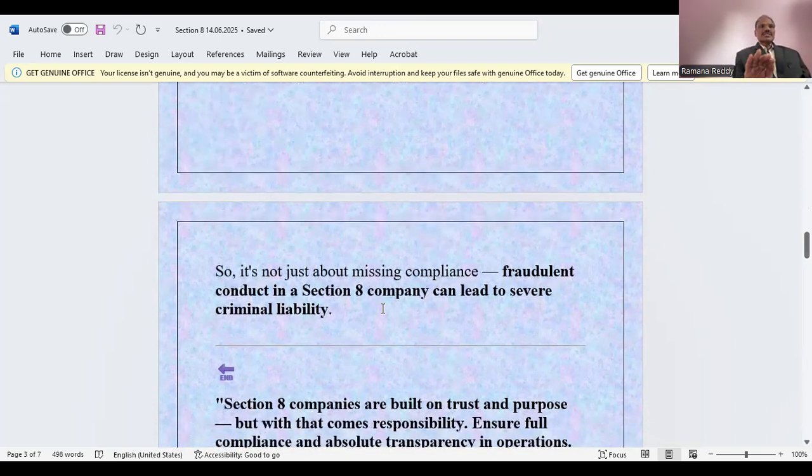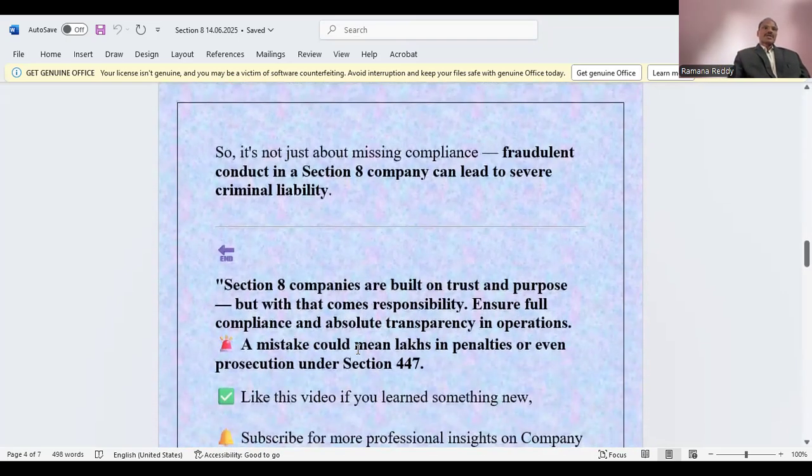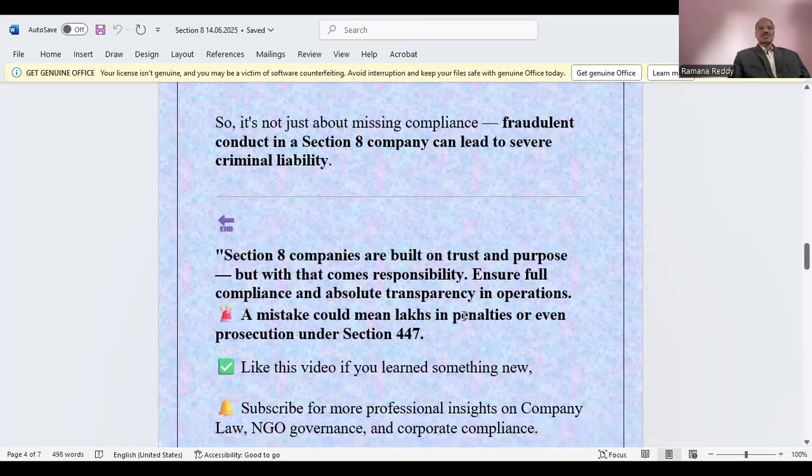So it is not just about missing compliance for Section 8 companies. Fraudulent conduct in a Section 8 company can lead to severe criminal liability. Section 8 companies are built on trust and purpose, but with that comes responsibility. So, ensure full compliance and absolute transparency in operations. A mistake could mean lakhs in penalties or even prosecution under Section 447 of the Companies Act 2013.